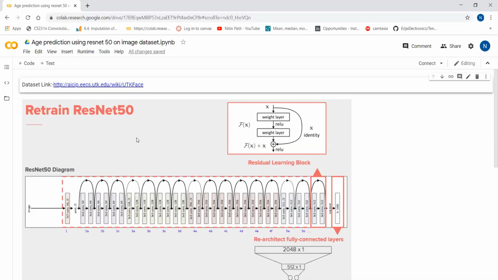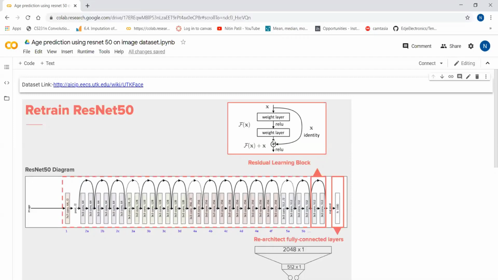Okay, so we are going to use ResNet 50. So what is ResNet 50? ResNet 50 is nothing but a pre-trained architecture. Okay, so ResNet 50 uses the skip connection.